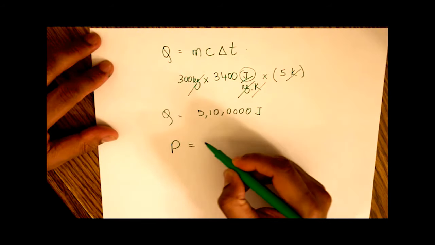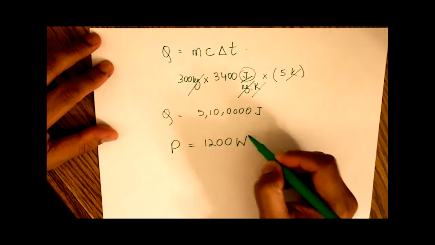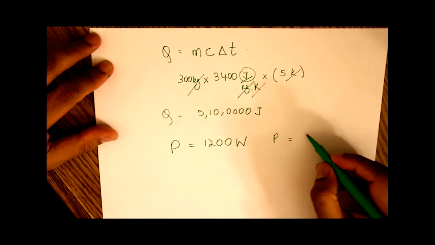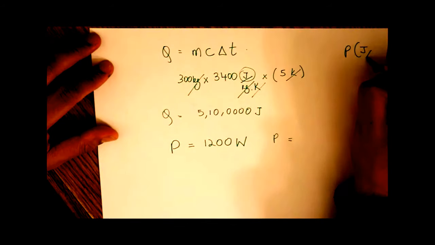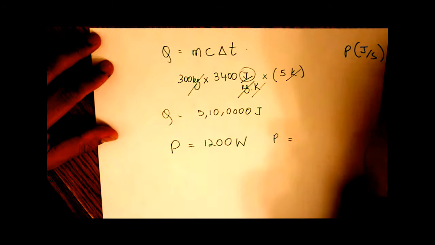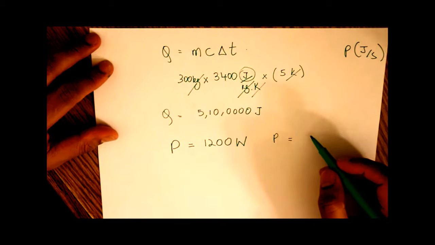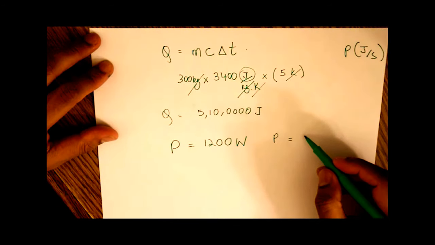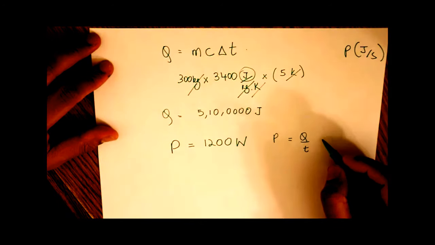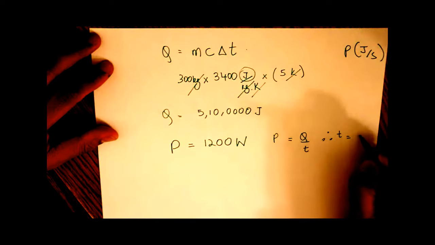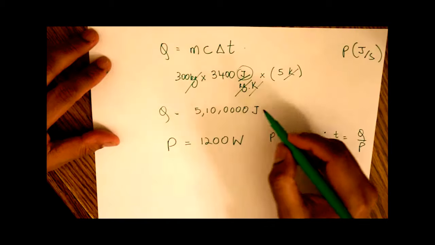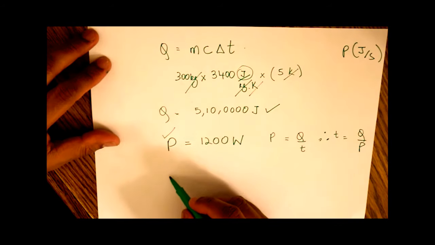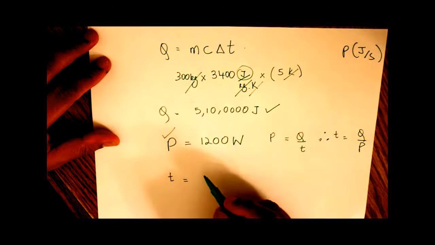So this is our Q, and we know from the question that the power or the radiation absorbed is 1200 watts. So we know that P equals 1200 watts. We also know that the units of P are joules per second, so that's joules per unit time. So that's Q over t. So time t equals Q over P. We know what Q is, we know what P is, so we just do that calculation.